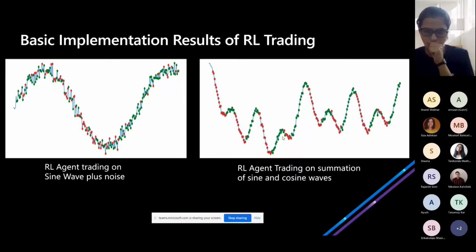But in our case today, we are going to work with actual stock prices. We will pull the stock prices of Tata Steel from Yahoo Finance. We will see how that data looks, plot it in Microsoft Azure, and then apply the model and see if our agent is able to learn how to trade, and if the profit is increasing.